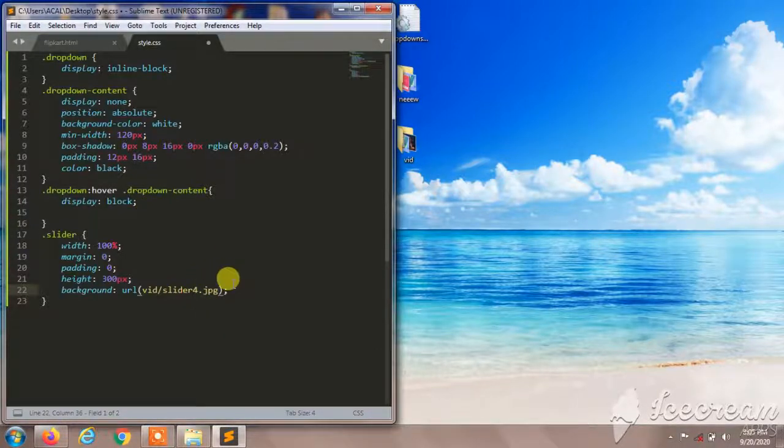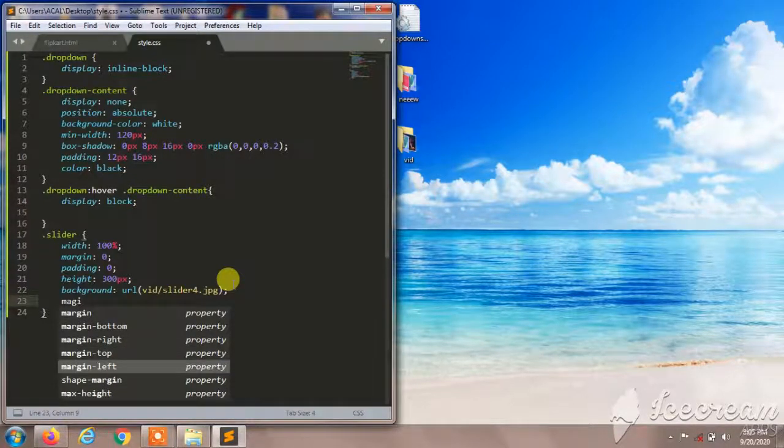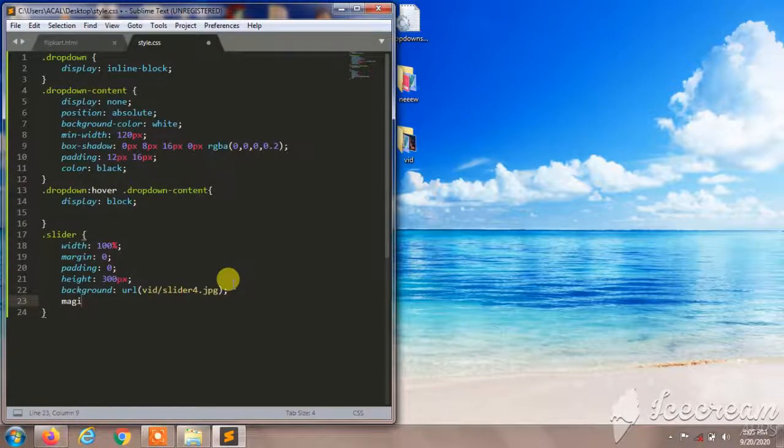And at last I'll give margin. No need to give margin. So we'll give animations and slide 20 seconds infinite times. So infinite times means it can blink infinite times when we open the web page, and we can see continuous blinking slideshows over there.